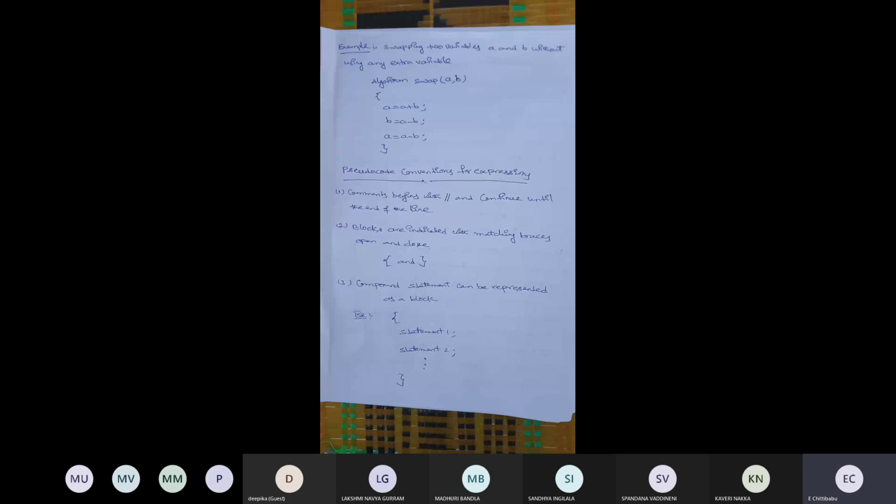Third, compound statements can be represented as a block.